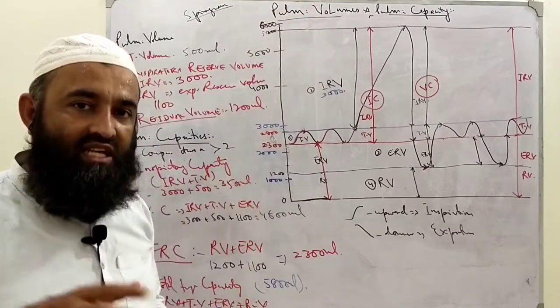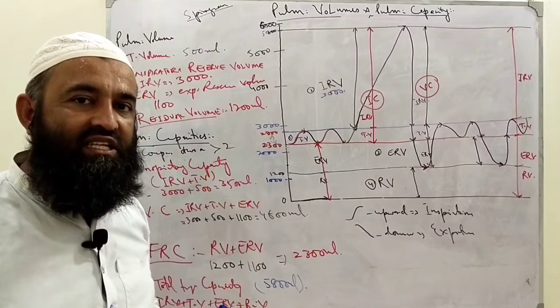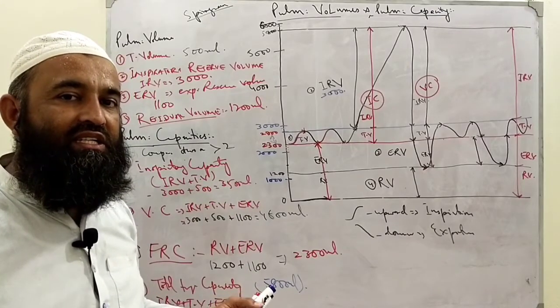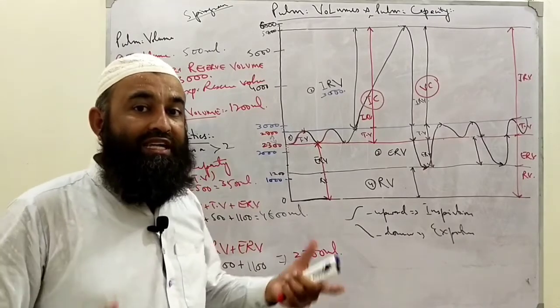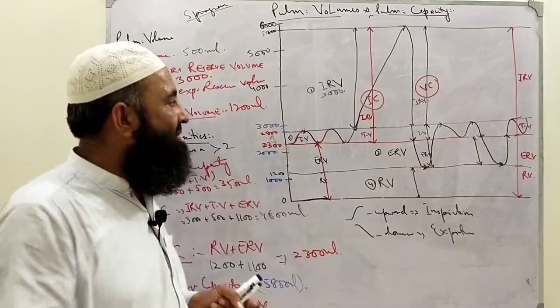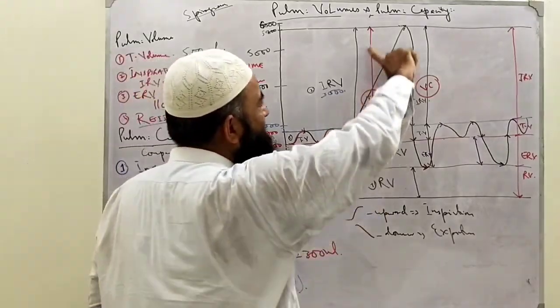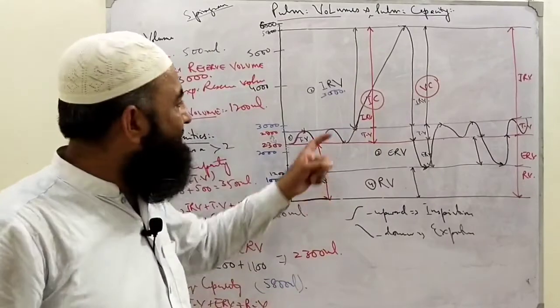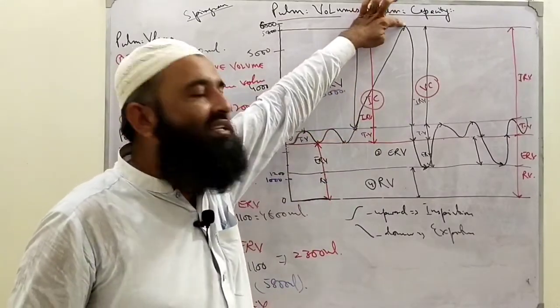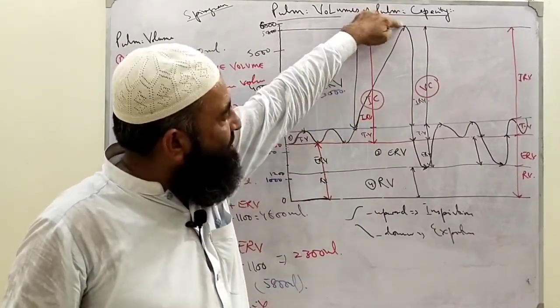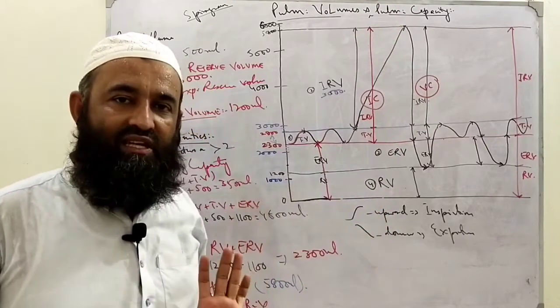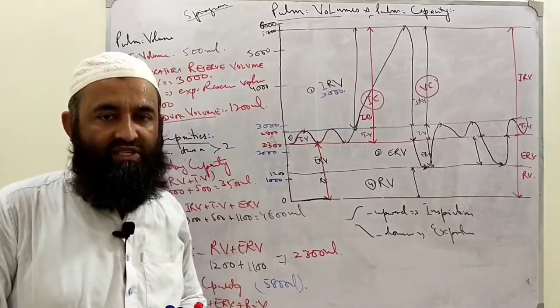Clear? Or the amount of air present in the lungs when it is expanded with maximum effort. When we exert maximum effort, with maximum inspiration, we expand the air up to here. So at that point, this will remain in the lungs. This is called total lung capacity.